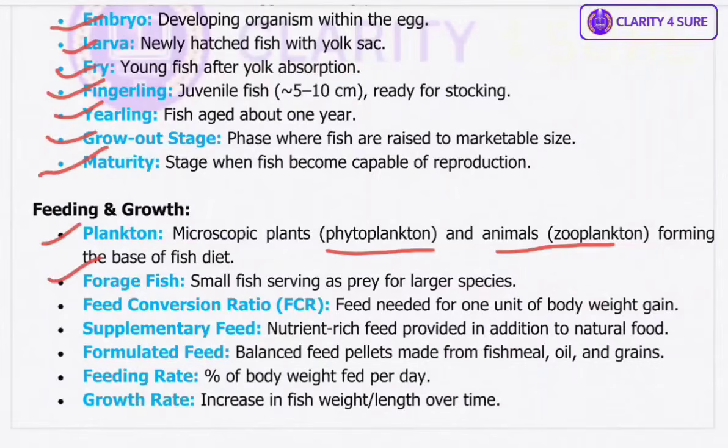Then we have feed conversion ratio. I have already discussed it. It shows feed efficiency. A lower FCR means better feed utilization. Then we have supplementary feed. Okay, so additional nutrient rich feed given along with natural food like rice bran and oil cake mixtures. Then we have formulated feed, which means commercially prepared pellets containing a balanced mix of fish meal, oil, vitamins and grains.